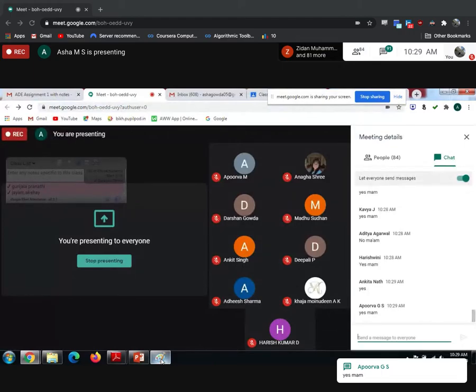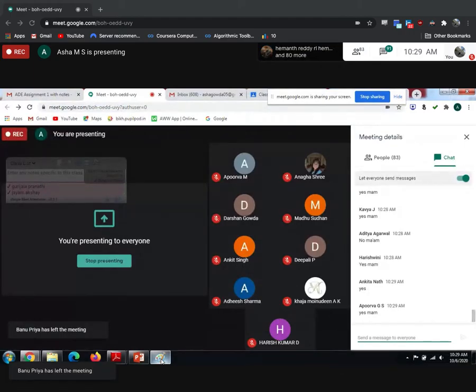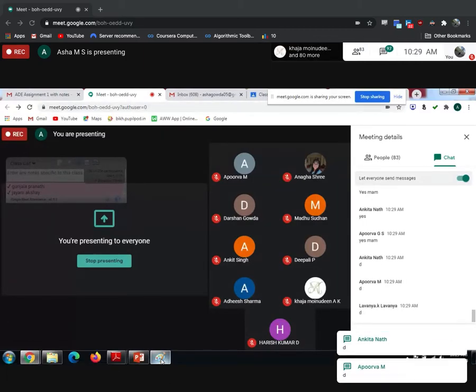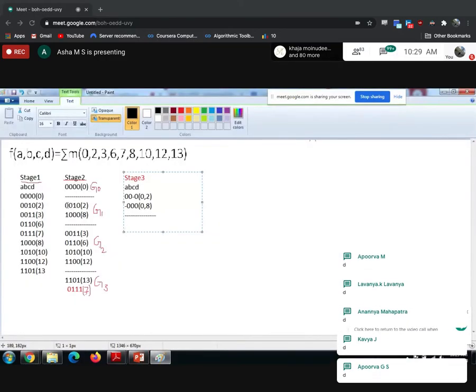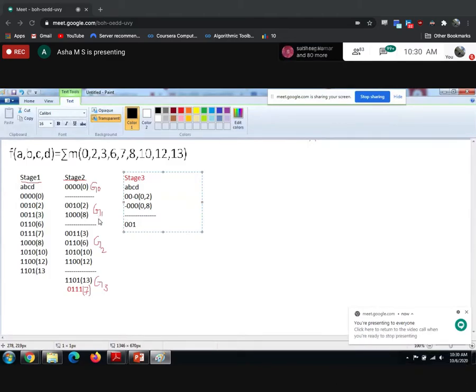Which variable is different? Bit D. Very good. Here 0 0 1 0 and 0 0 1 1, so this 0 and 1 will get cancelled. I am left with 0 0 1 hyphen. We combine 2 comma 3.